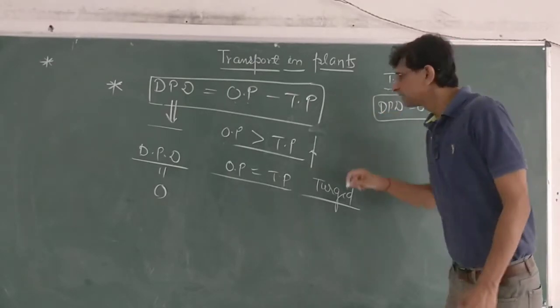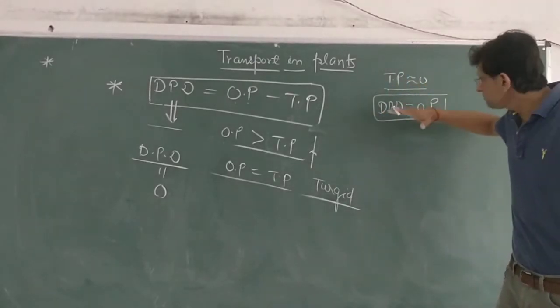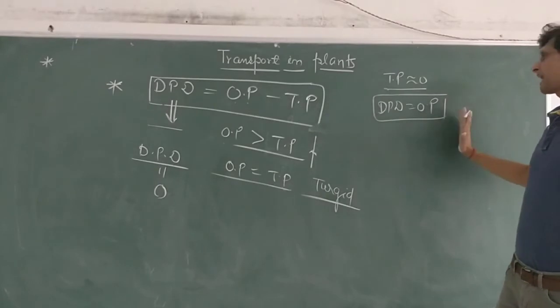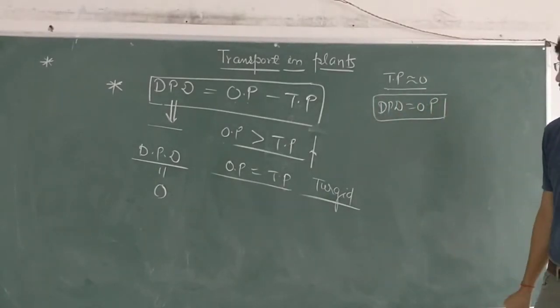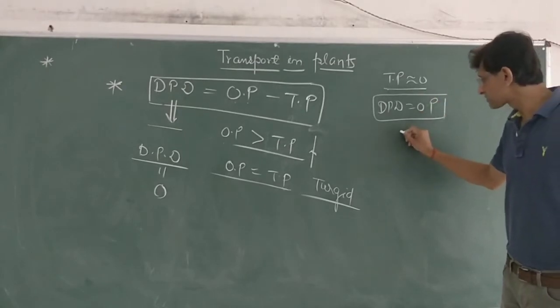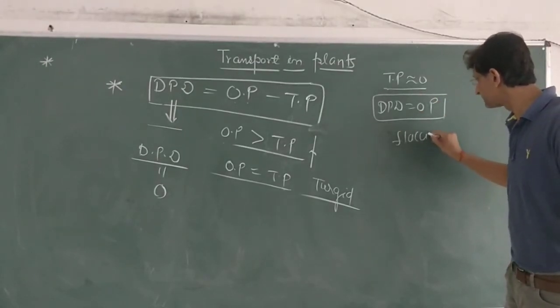In such a cell, the demand of water can be shown by osmotic pressure as well as DPD because both are the same. Such a cell is called a fully flaccid cell.